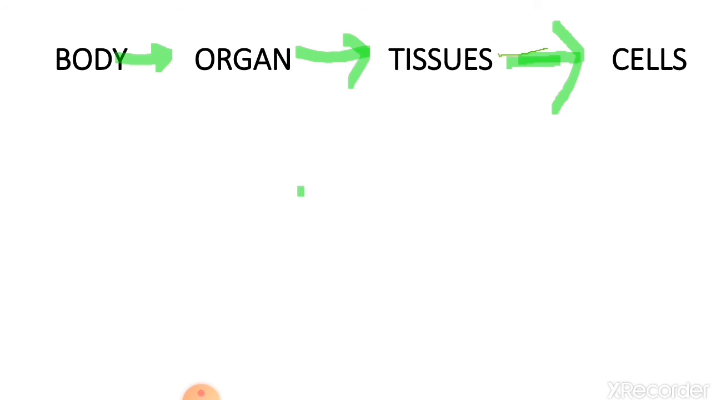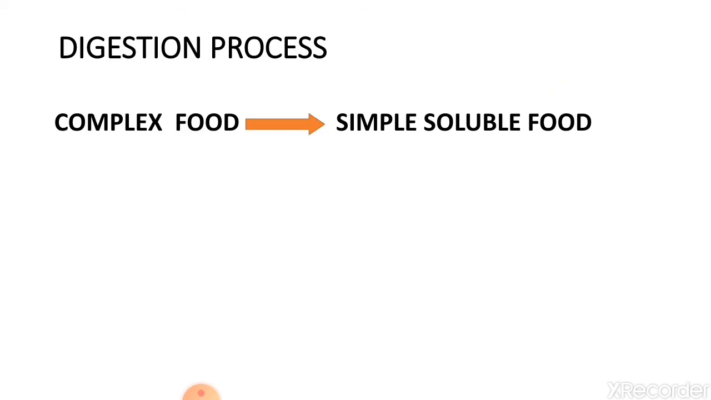See, our body is made up of organs. Organs are made up of tissues and tissues are made up of cells. Even a single cell needs energy, but the cell cannot absorb the food we eat directly. That's why the digestion process is very important. Now what happens in the digestion process? The complex food gets converted into simple soluble food, so that our body can absorb that food.